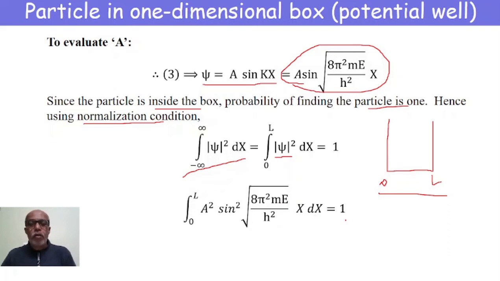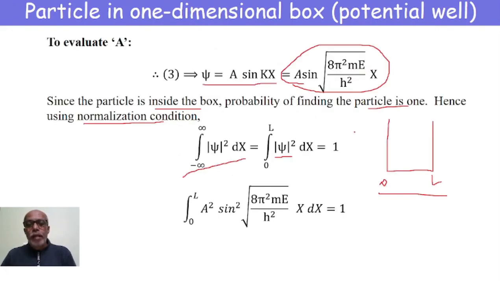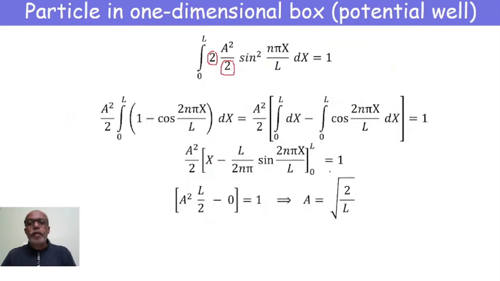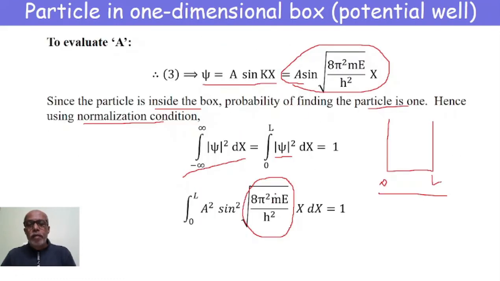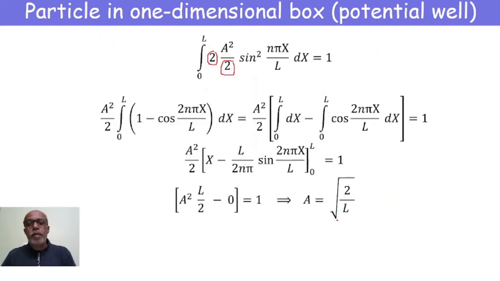Now integrating this and simplifying, integral 0 to L, I have multiplied and divided by 2, into A²/2 times 2 sin²(nπx/L) dx is equal to 1. I have taken this entire term, square root of 8π²mE/h², as equal to nπ/L.